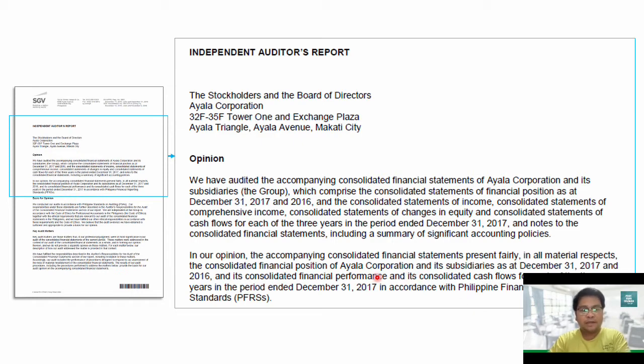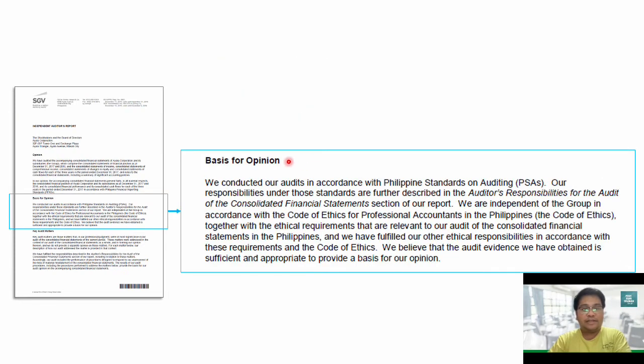By the way, in some CPA questions, it's also asked what type of standards are being mentioned in a specific paragraph of the auditor's report. So take note, in the opinion paragraph, what was mentioned is the PFRS, or the Philippine Financial Reporting Standards. Here in the basis for opinion, what is being mentioned is the PSA. We conducted our audit in accordance with PSAs. Our responsibilities under those standards are further described, so we refer to the auditor's responsibilities for the audit of the consolidated financial statements section of our auditor's report.